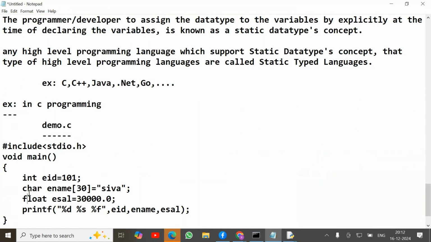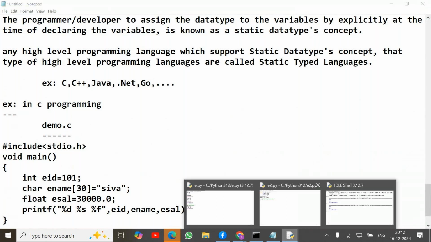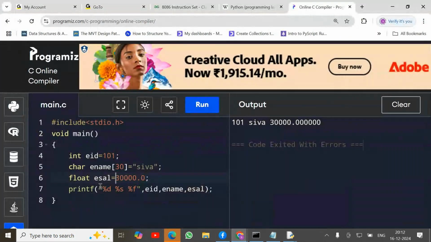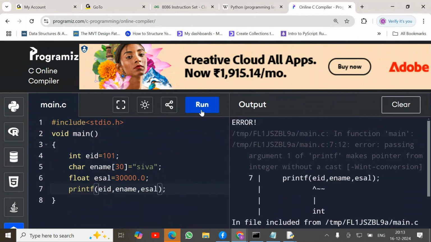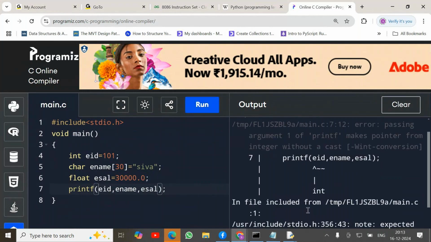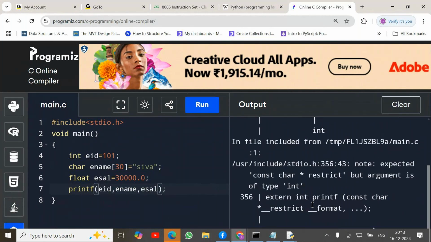Question: you gave printf with %d, %s and %f. How does it relate to the variables that we have given? Suppose at the time of printing the variable values we don't specify any format codes, we simply print employee ID, employee name, employee salary, then observe very clearly, we are getting errors.